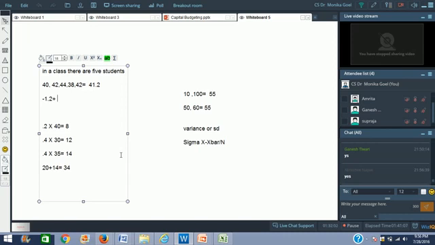40 minus 41.2, that is minus 1.2, plus 42 minus 41.2 is plus 0.8, plus 44 minus 41.2 is 2.8, plus 38 minus 41.2 is how much? Minus 3.2, plus 42 minus 41.2 is plus 0.8.